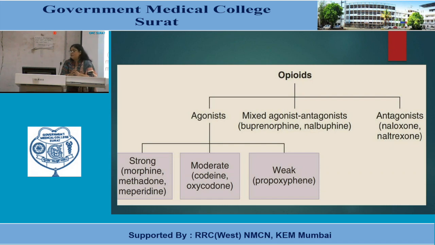For antagonists of these compounds, naloxone and naltrexone are the pure antagonists. Mixed ones may be antagonist at one subtype of receptor and agonist at another. They are buprenorphine, nalbuphine. Then stronger ones are morphine, methadone, meperidine. Moderate ones are codeine, oxycodone, and the weak one, propoxyphene.